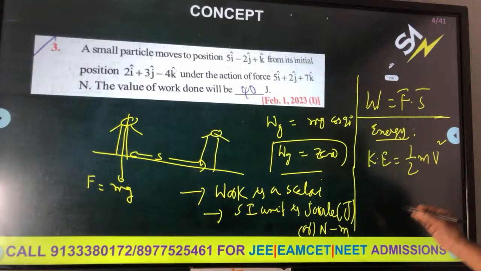What is the value of b? The b value is equal to 0.25. Please see the unit; it is not stated in units here, but from the formula the units come. So b is 0.25, which means 1 by 4. 32 into 1 by 4, so the v2 value is 8 meters per second. Work done is equal to change in kinetic energy. Work done is equal to change in kinetic energy, with v2 equal to the final velocity.